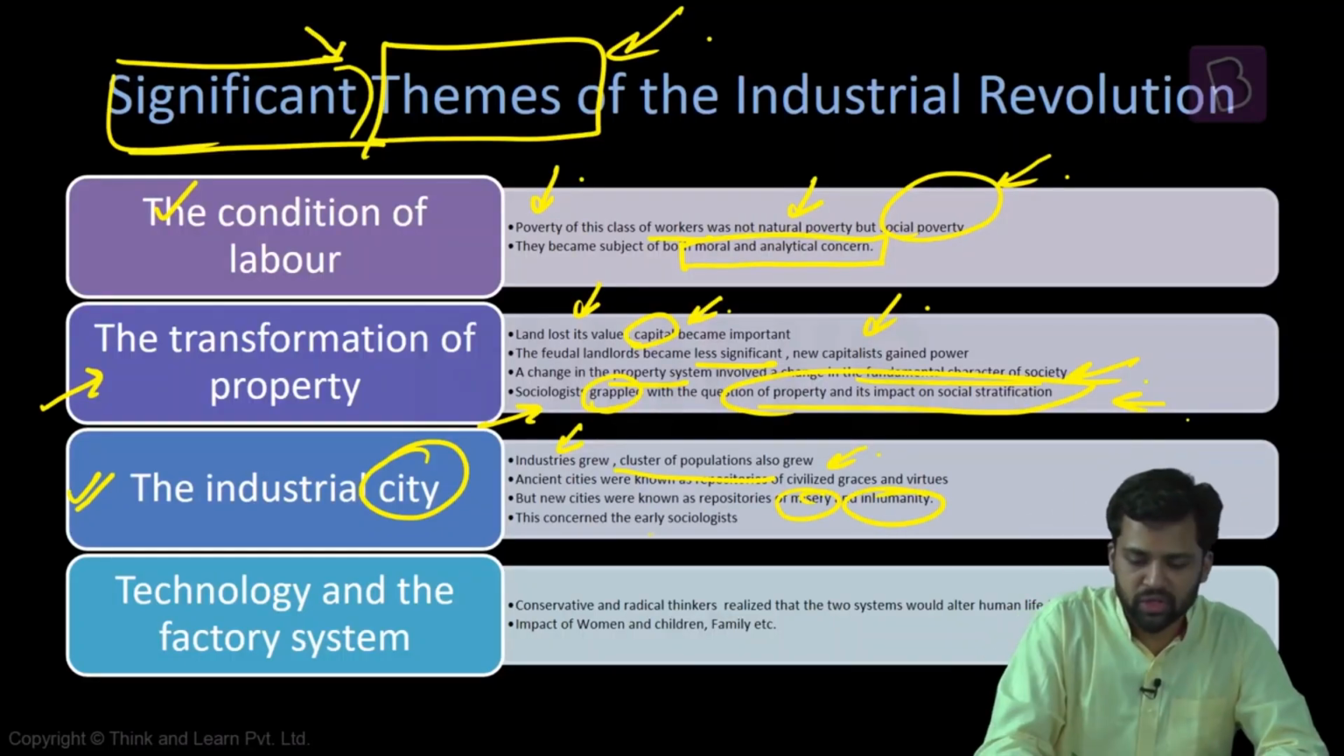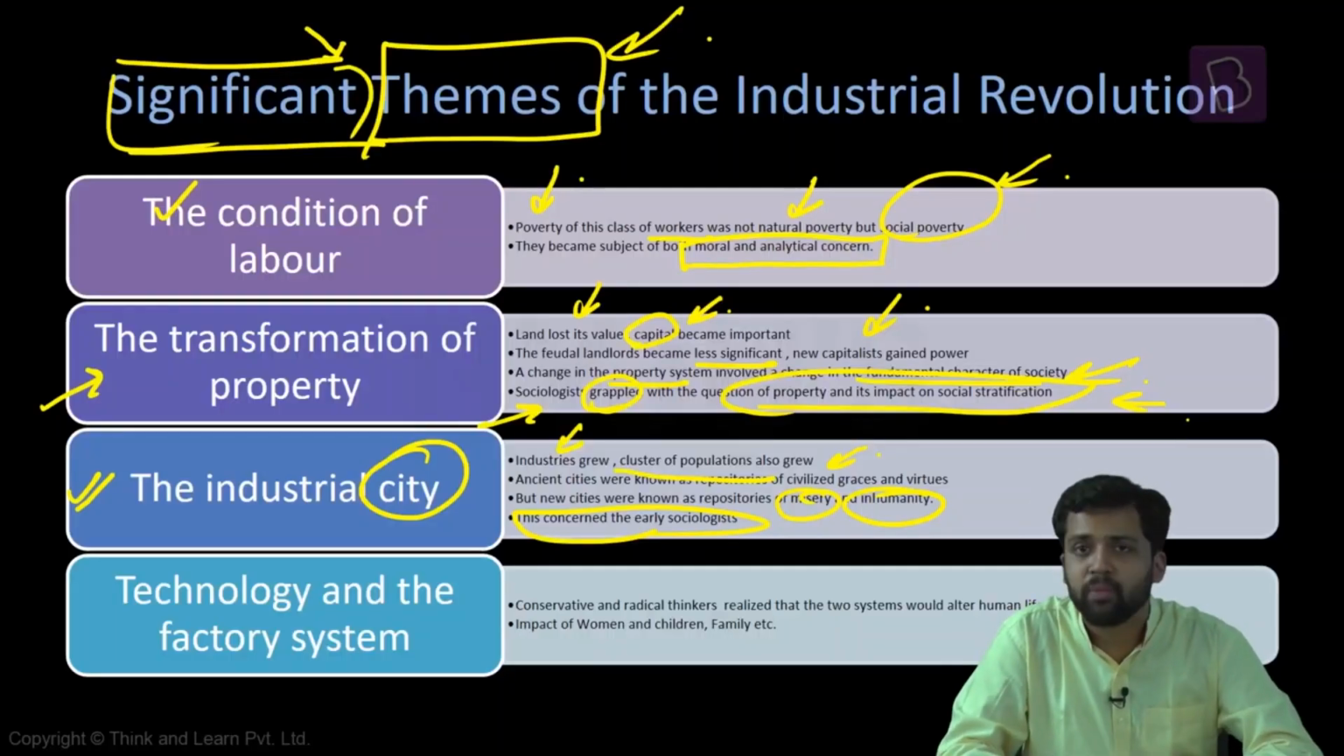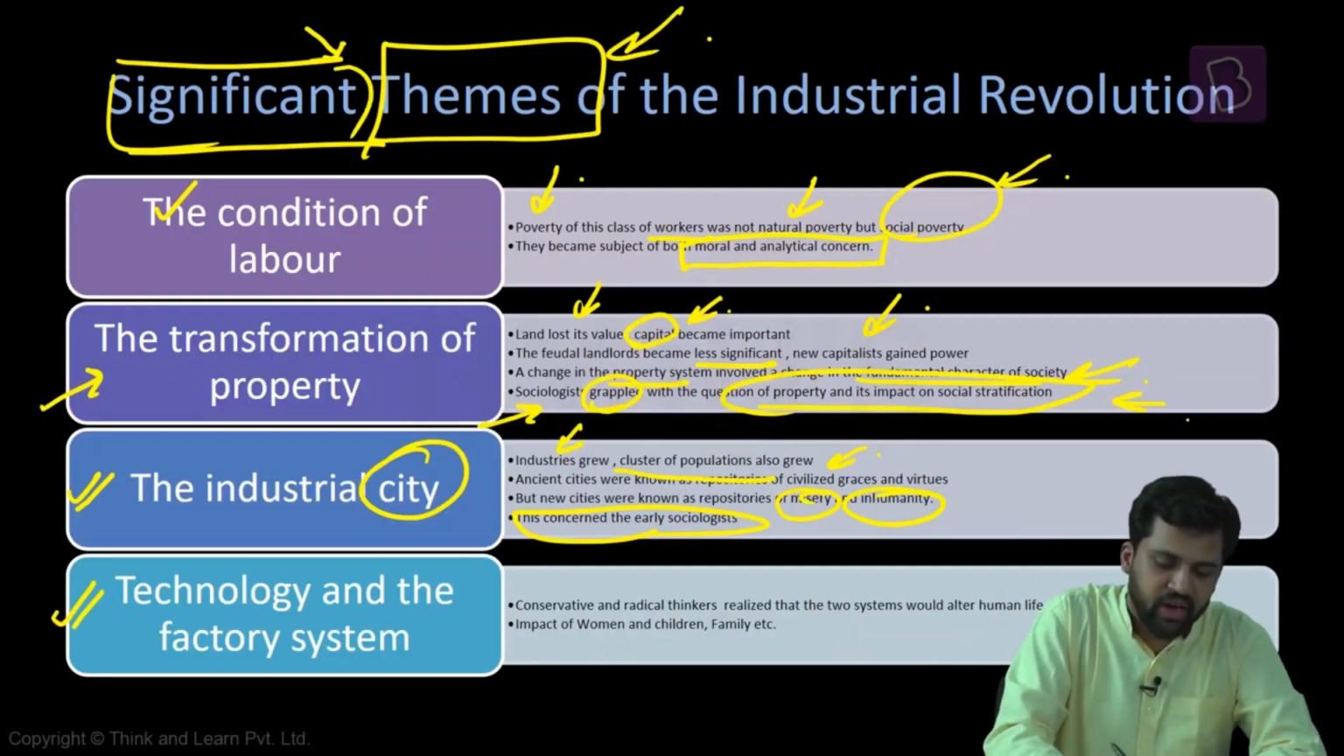So now sociologists are also grappled with these questions. They're asking how the character of the city has changed. The cities that are forming right now do not reflect the cities that we had in the past. They're completely different. Now another significant theme is technology and the factory system.